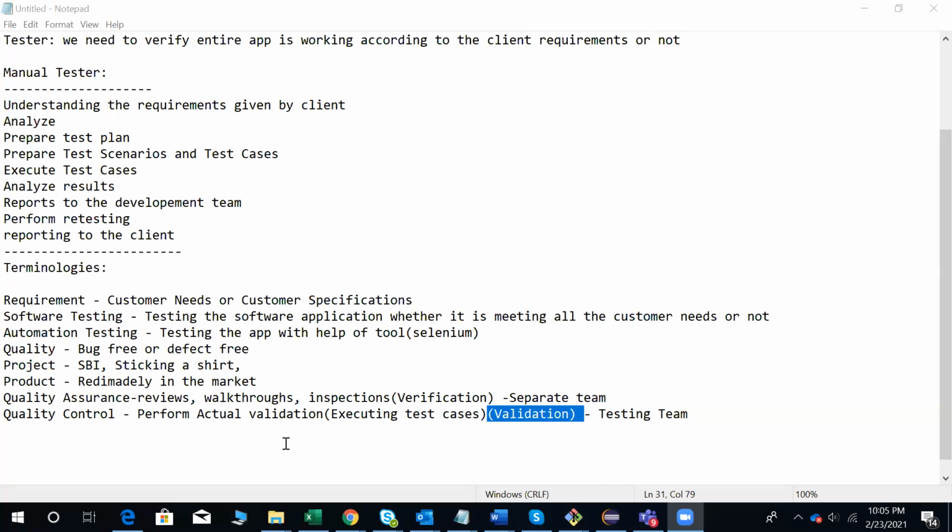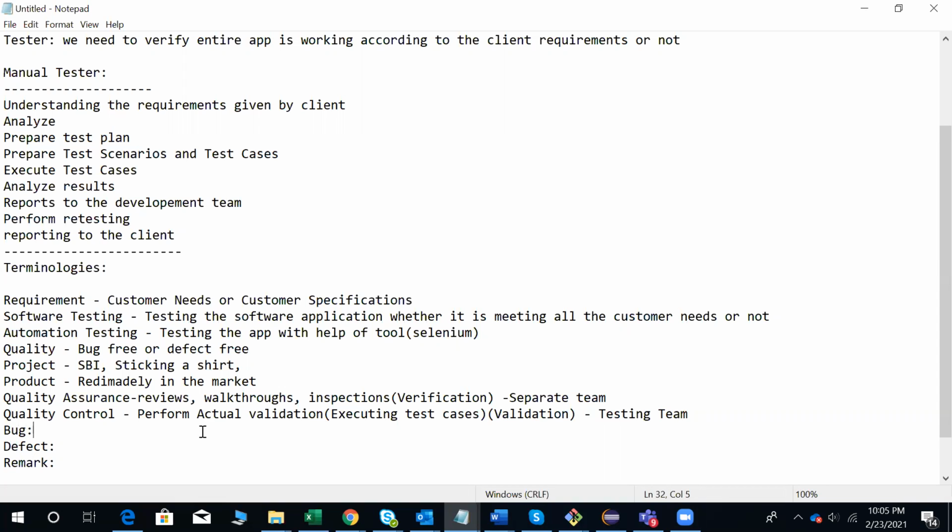So the next terminology is what is a bug, what is a defect, and what is a remark. A bug is when you identify some deviation from the requirements.